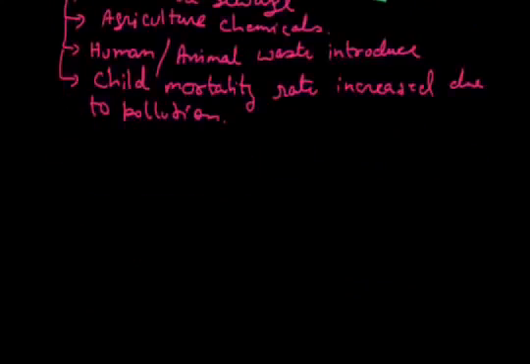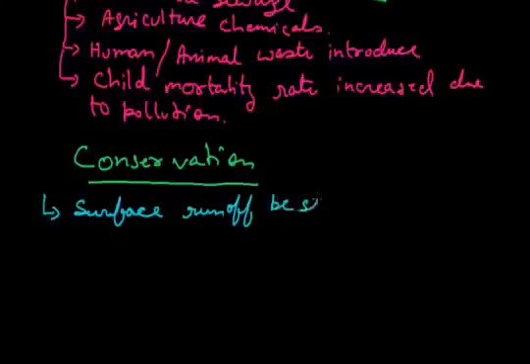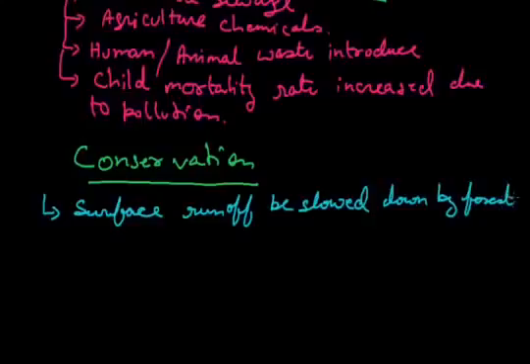Like other topics, in the last we have to do conservation, meaning how to conserve this precious water resource. Surface runoff can be slowed down by forests, so we have to plant more and more forests, which helps us face the problems.